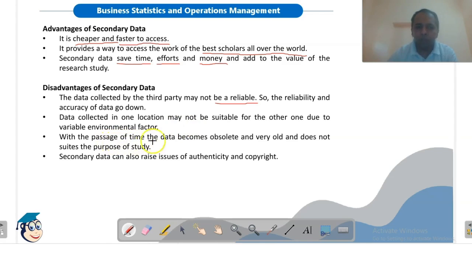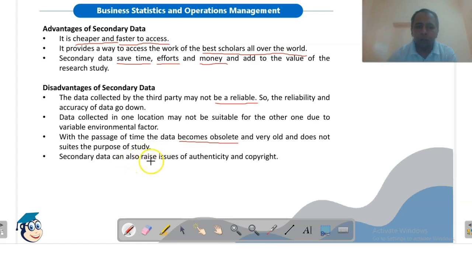With the passage of time, the data becomes obsolete. Data changes, variables change, fashion and trends change with the passage of time. So a study conducted 20 years back may not be reliable in today's time. It may become obsolete and very old and not suit the purpose of our study at present.